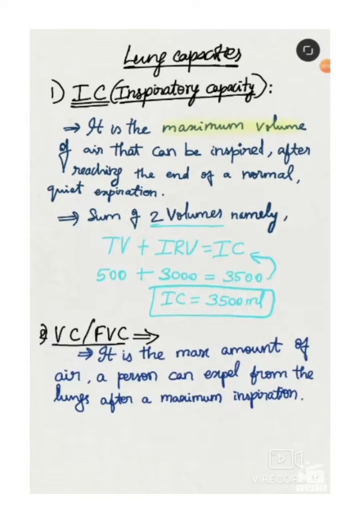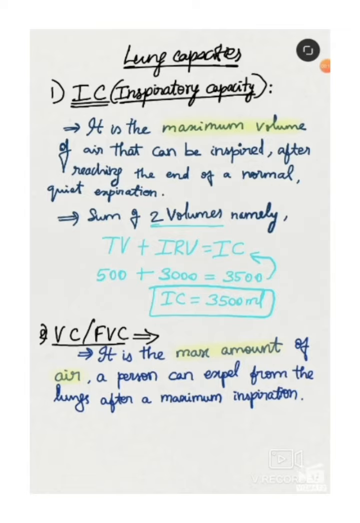So the second capacity is vital capacity, also called forced vital capacity. It is defined as the maximum amount of air a person can expel out from the lungs after a maximum inspiration. That is, you inspire maximally, that is inspiratory reserve volume.